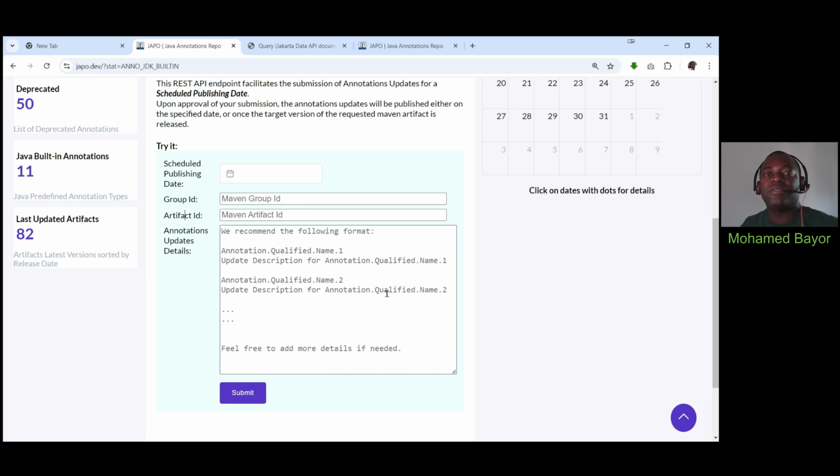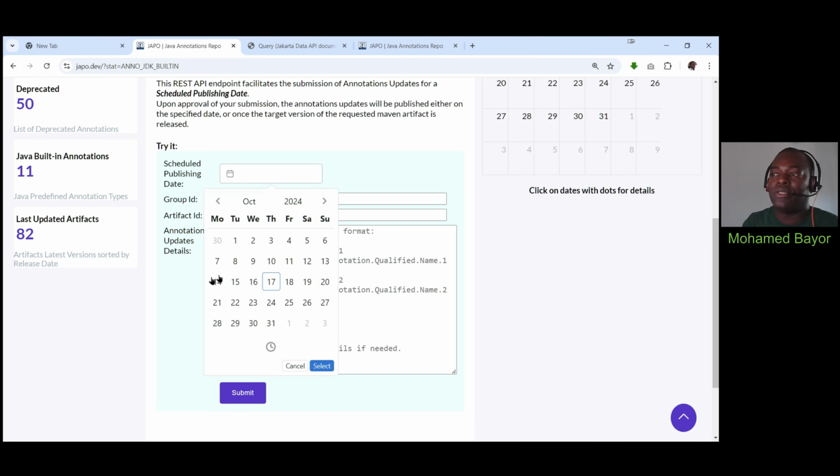Now the only difference here is we have this scheduled publishing date, which is in case you are working on a library such as Spring Framework or Hibernate, contributing to those open source projects, and you really don't have a clear idea when the next version of the library, which will contain your changes, will be released. You can just go ahead and enter any sort of date here. It can be any date in the future.